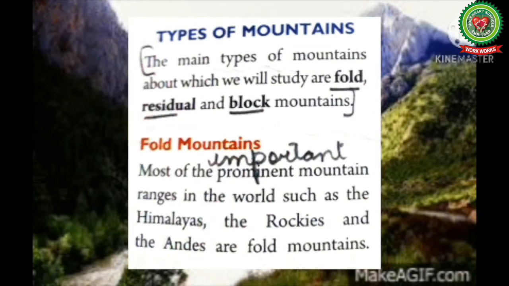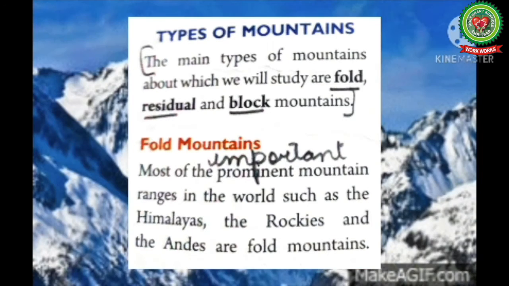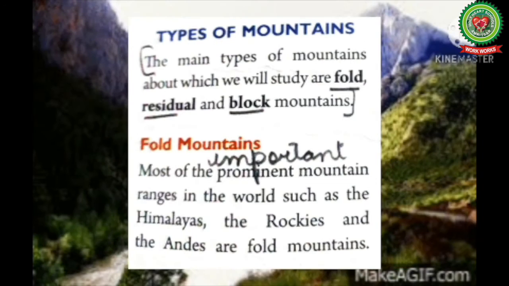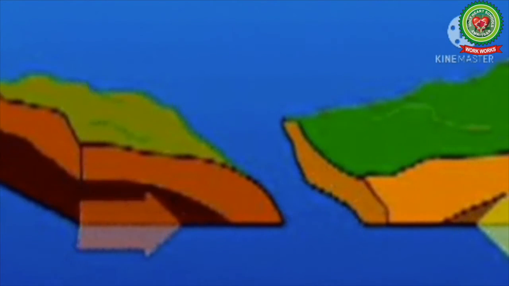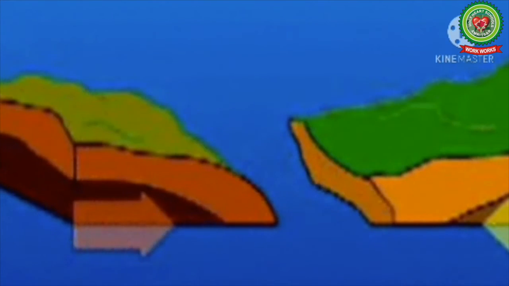Fold mountains. Most of the prominent, which means important, mountain ranges in the world such as the Himalayas, Rockies, Andes are fold mountains. The fold mountains are formed by the horizontal compressional forces that crumble the crust of the earth into arcs and troughs. Originally, the rock strata of the fold mountains was laid down as sediments in the long narrow troughs. This rock strata was subsequently uplifted by the horizontal compressional forces.